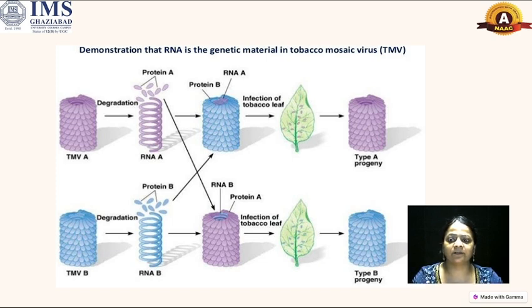In the second experiment also, when we took the RNA from TMV-B and combined it with the protein coat of the TMV-A viral particle and then infected the leaves, the final progeny which we got after infection was type B progeny. This showed that it was again the RNA which was being transferred from one generation to another and not the protein. So in this way, there are some viruses where not DNA but RNA is the genetic material.